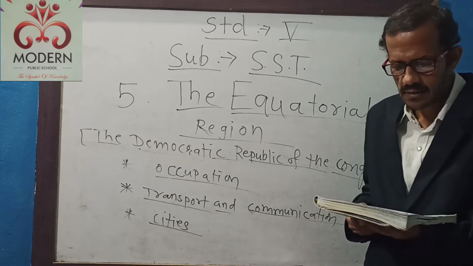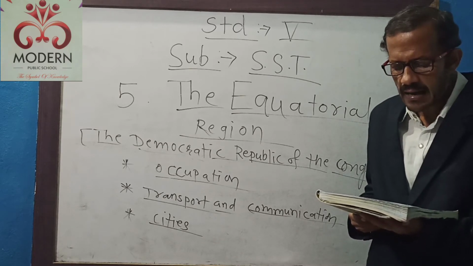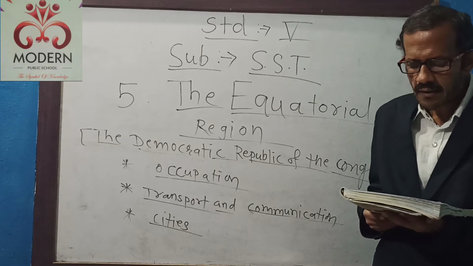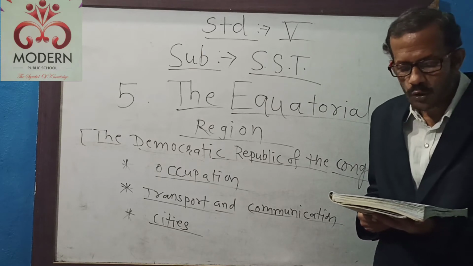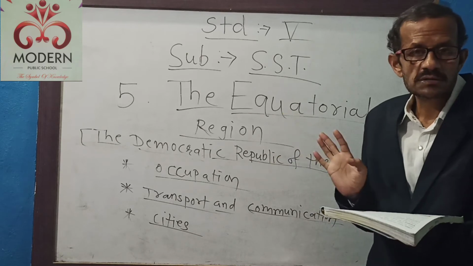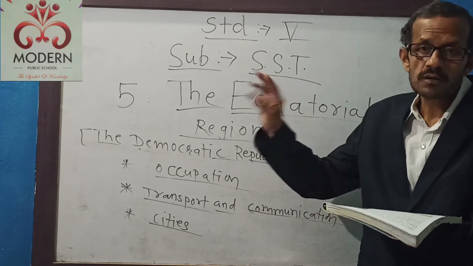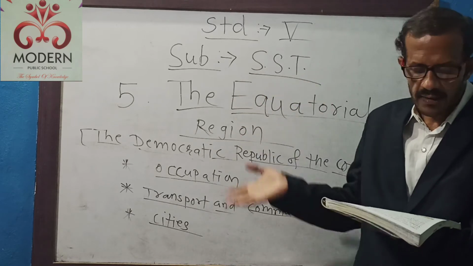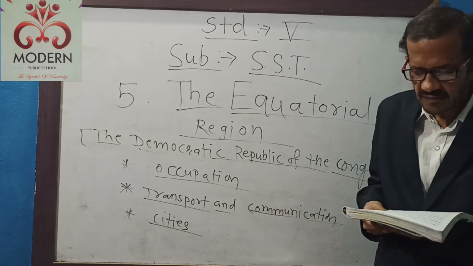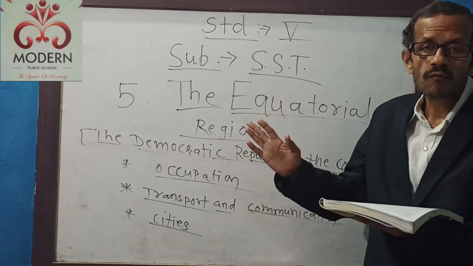Other big cities like Kananga and Kisangani and Matadi are port cities, and the other three cities have ports. Means with the help of those ports, ships can transport from one place to another. Means these cities are situated on the banks of the water.